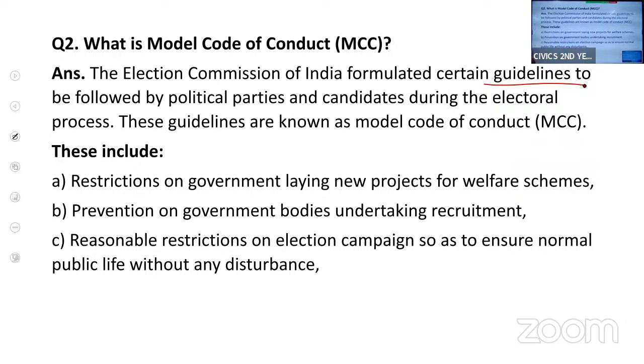The political parties and the candidates have to follow certain guidelines. These instructions are known as model code of conduct. Let us see what the guidelines are.